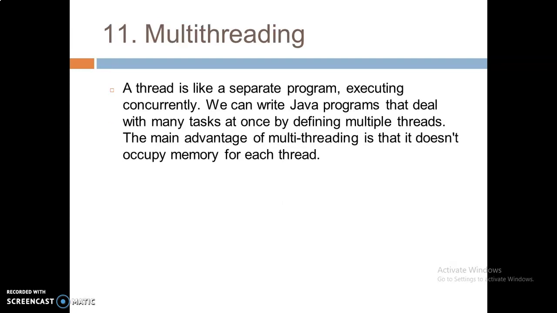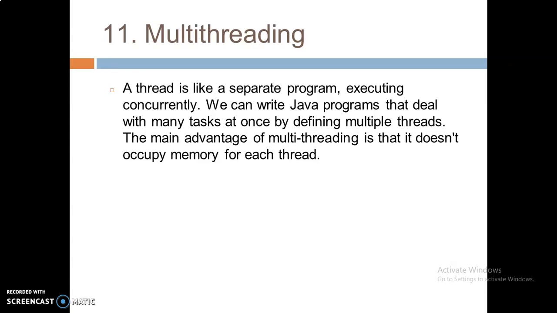Multi-threading. Here there are two words, multi and thread. Thread means a small program, multi means more than one. A thread is like a separate program executing concurrently. Executing concurrently means we can run more than one program in parallel. We can write programs that deal with many tasks at once by defining multiple threads.